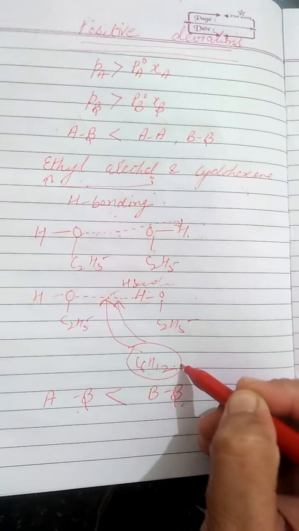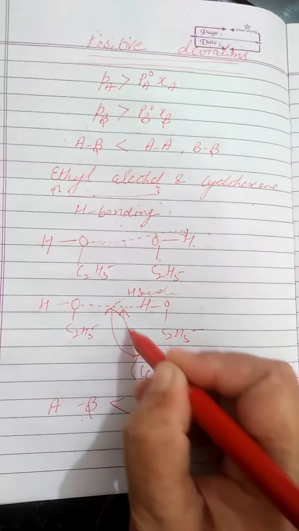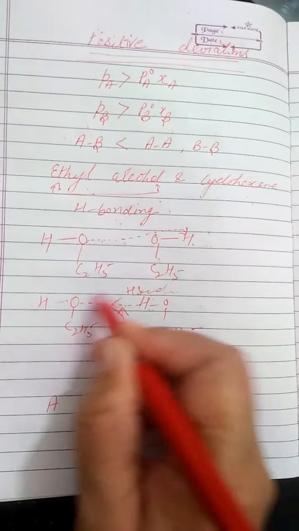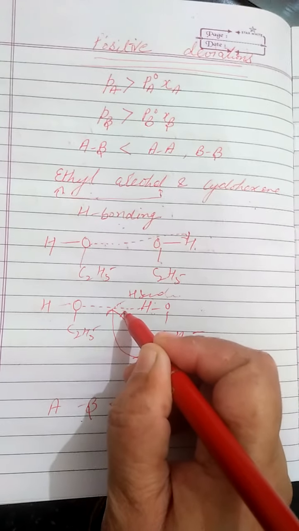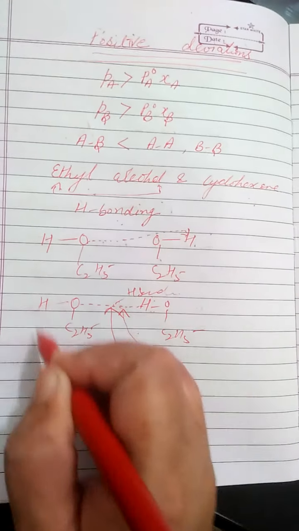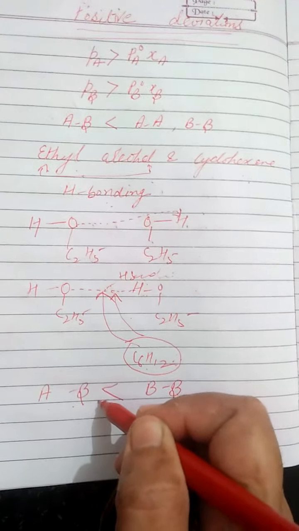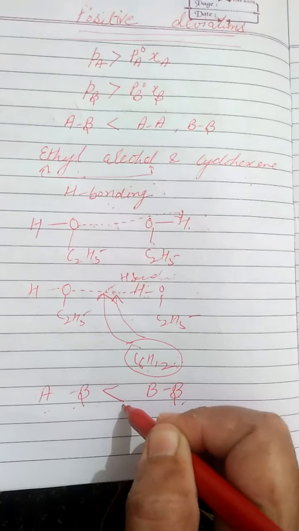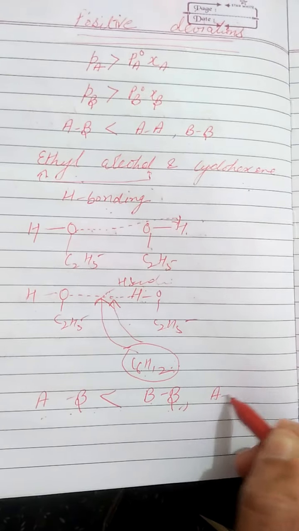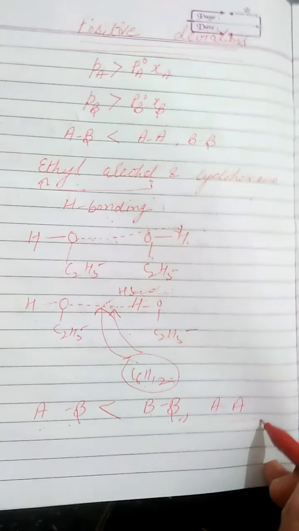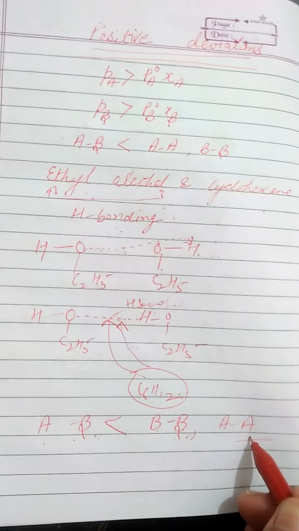is non-polar. There are simple van der Waals forces between cyclohexane molecules. So what will happen? Cyclohexane will interrupt the space between these molecules that are bonded with hydrogen bonding. So cyclohexane will interrupt this hydrogen bonding, due to which it will become weaker. Now ethyl alcohol and cyclohexane have no hydrogen bonding between them, so their interactions are lesser than the ethyl alcohol hydrogen bonding, as well as the cyclohexane simple van der Waals forces. So here the AB interactions are lesser than the solute as well as solvent interactions.